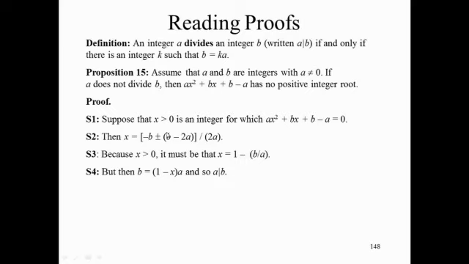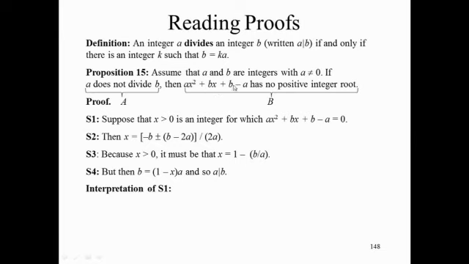Okay, our goal is to understand each of these sentences in the context of proof techniques. So, of course, you've identified the hypothesis A and the conclusion B. And now what we want to do is interpret S1. So let's read S1. Suppose that x strictly positive is an integer for which ax squared plus bx plus b minus a equals 0. Where did the statement S1 come from? It's not B. This is exactly the statement not B. What is the statement not B? Let's look at the statement B.